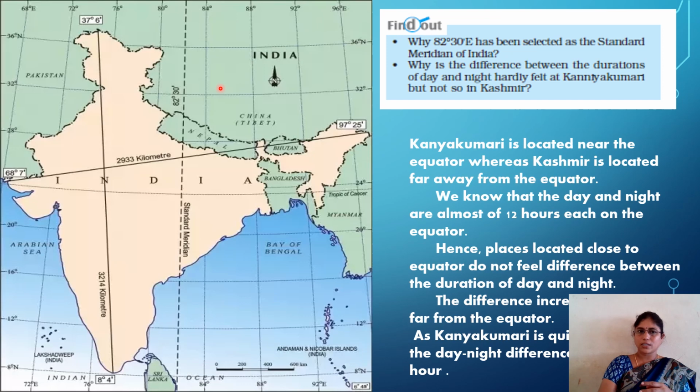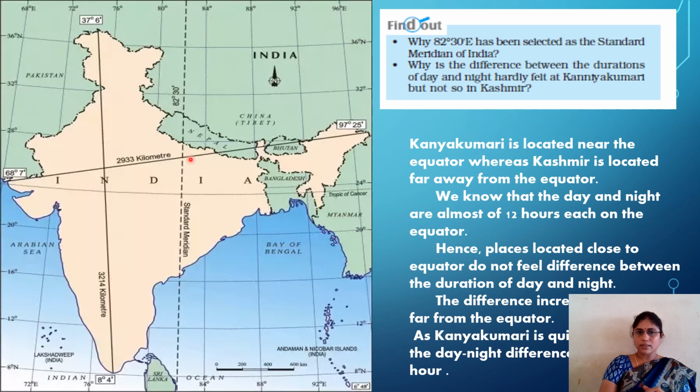Once again I am telling, listen carefully. In India we have observed two prime meridians. One is at 75, another one is at 90. To follow 75 degrees as a prime meridian for the entire nation, these people are lagging. To follow 90 degrees for the entire nation, these people are lagging.